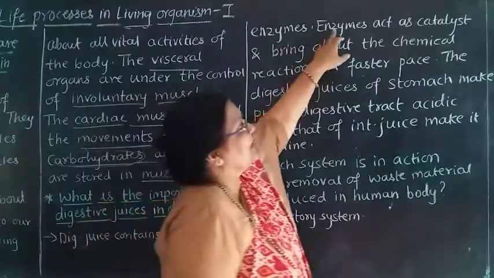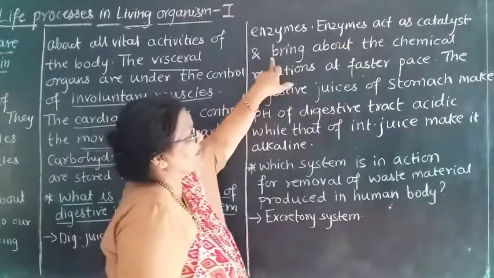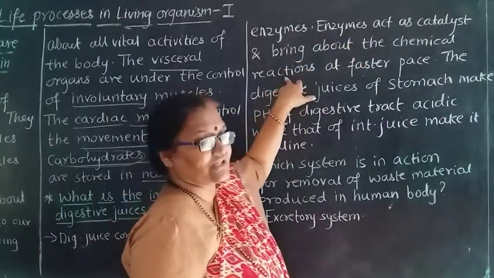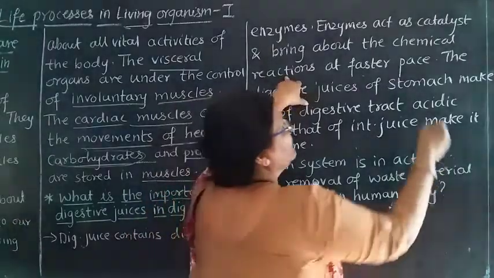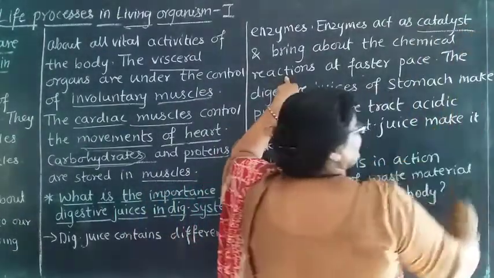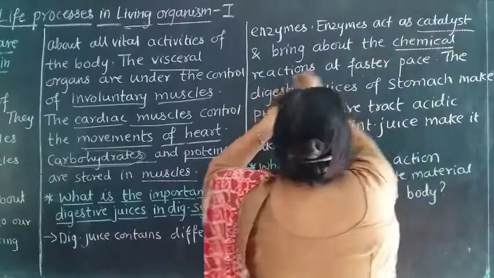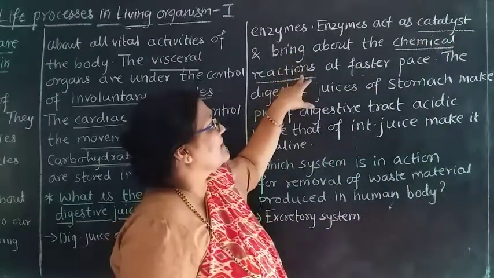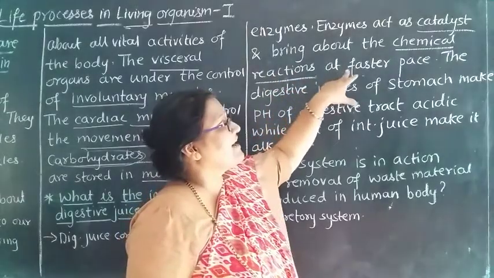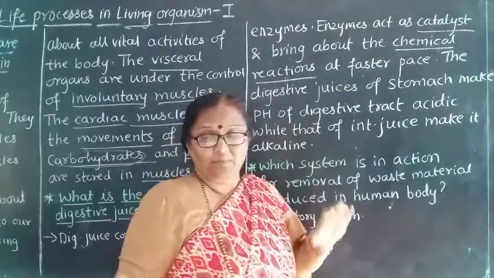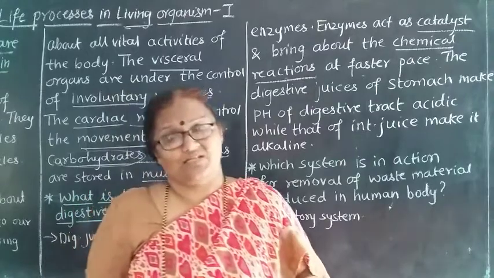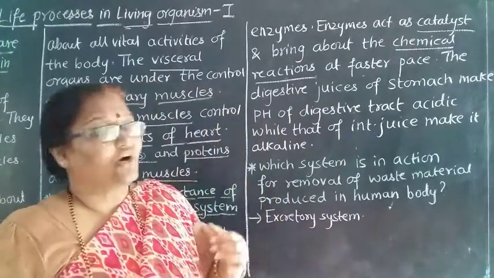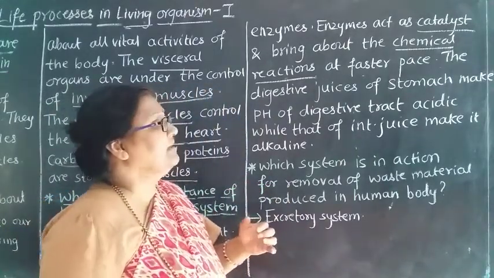Now see, enzyme acts as a catalyst and brings about the chemical reaction. So what is it doing? It acts as a catalyst and carries out the chemical reaction at a faster pace. That means it speeds up the reaction, but it is not actually taking part in the reaction.